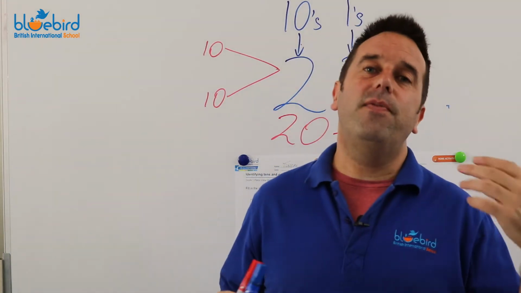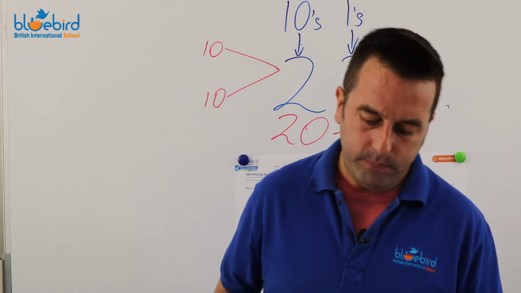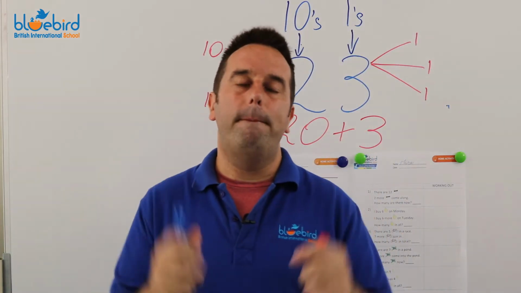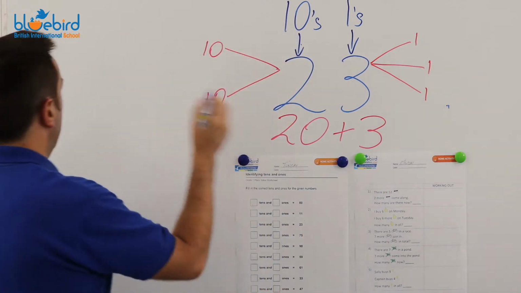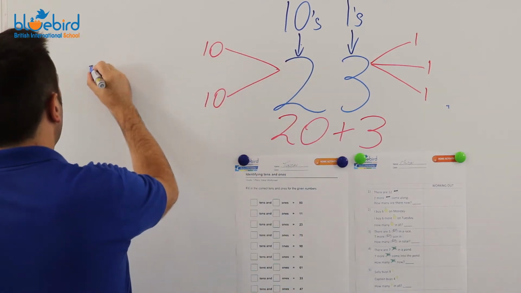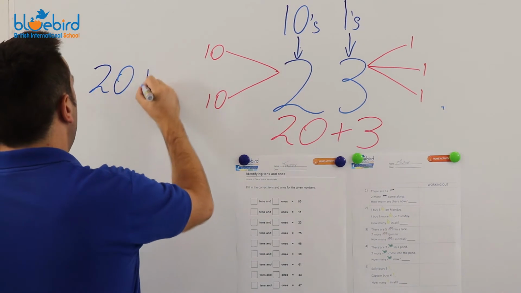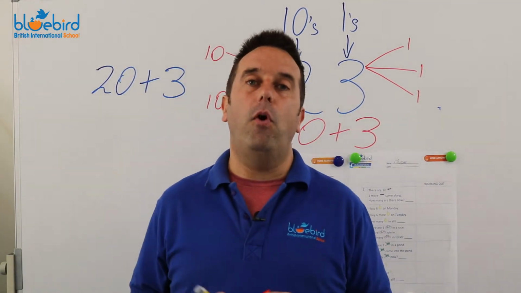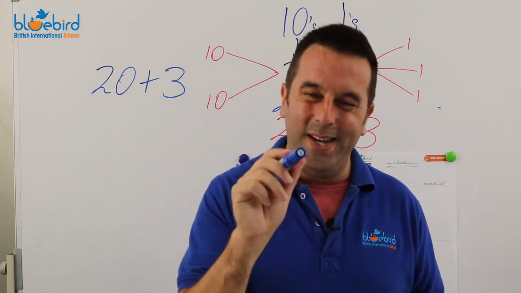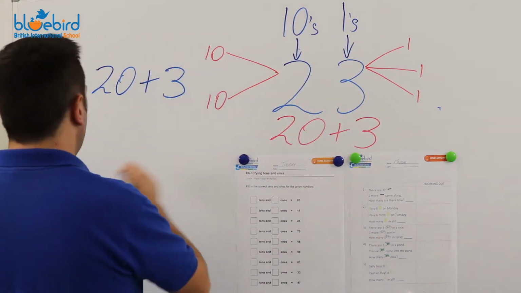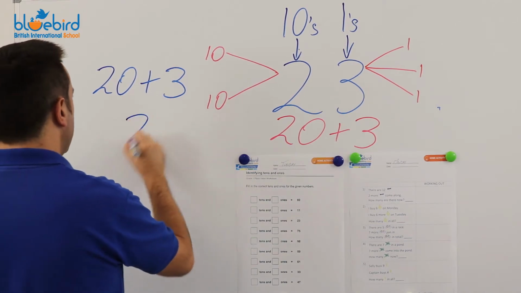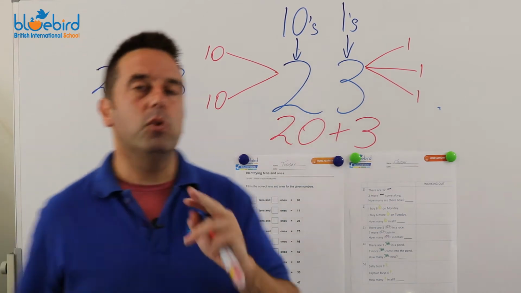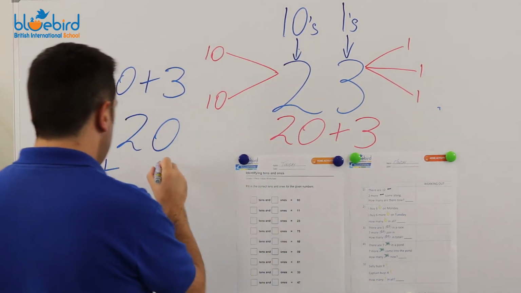This is very, very important because we started looking now at doing column math. If we had 20 plus 3 and we wanted to write it in column math format, it's very important to write it the right way because we could write it two ways. 20 plus, we said 3 was the 1's, 3.